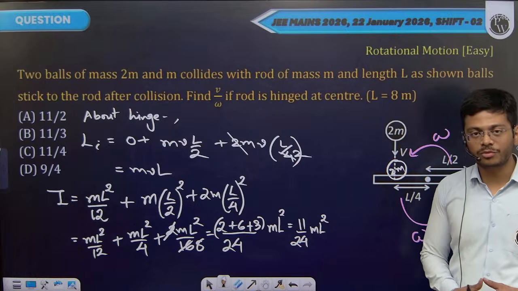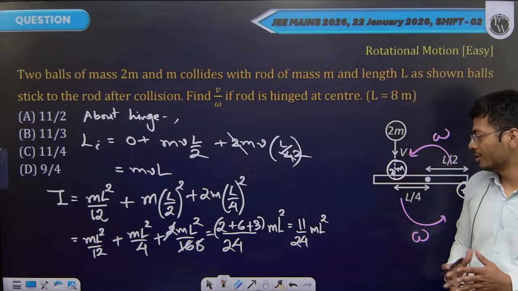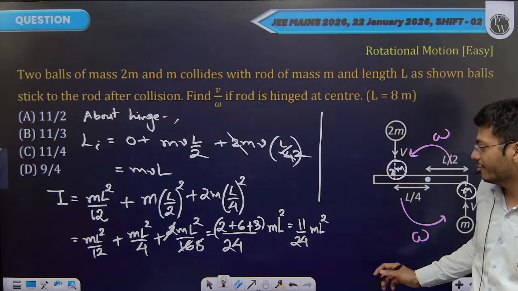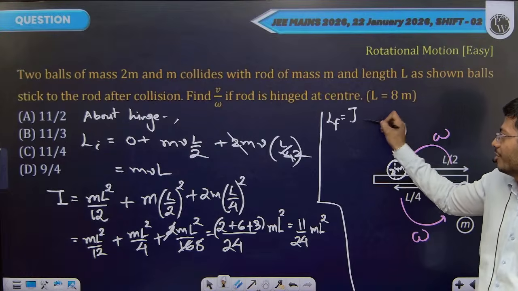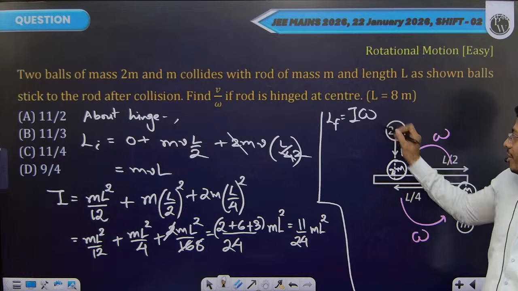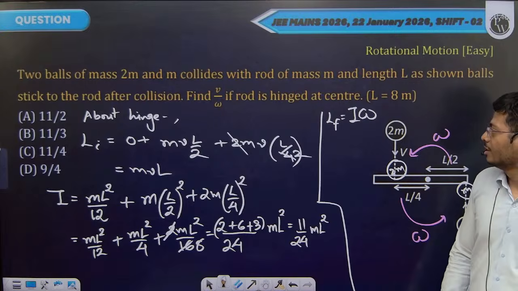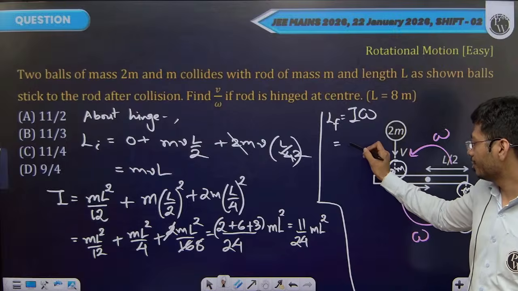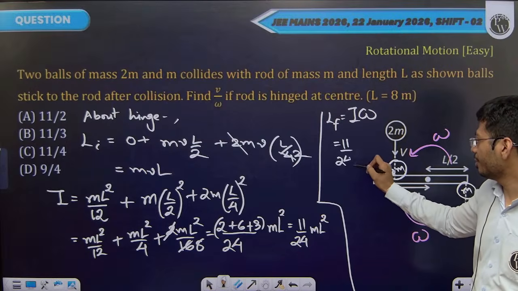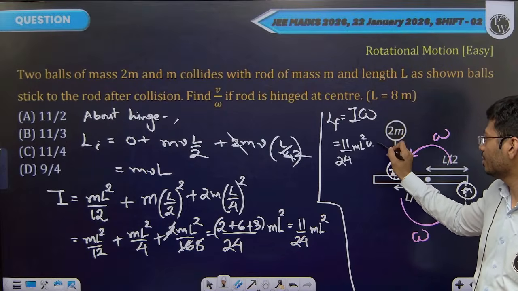What will be the angular momentum of the system after the sticking, after they start to rotate together? I'm writing final angular momentum as the moment of inertia of the system times the angular velocity omega with which they rotate together. The moment of inertia we found out is 11 by 24 m l square, into omega.